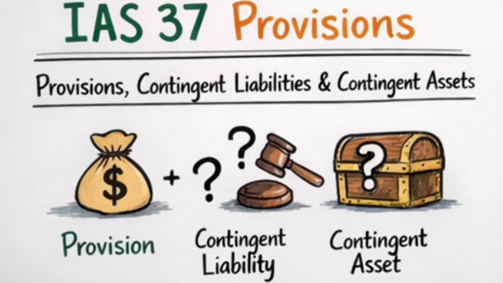Now, instead of ignoring these obligations, IAS 37 provides rules on how to treat them. The standard focuses on three things: provisions, contingent liabilities, and contingent assets. So if you understand the difference between these, then you have understood IAS 37. Good. Now let's take them one after the other.